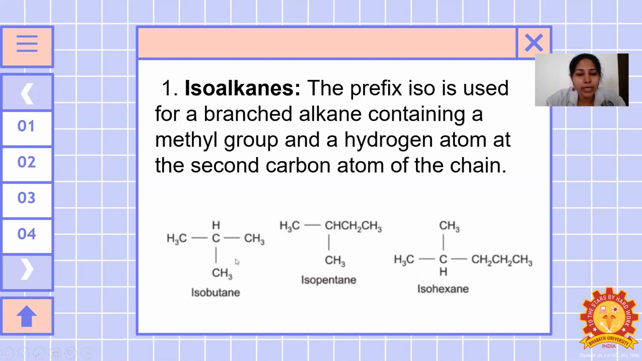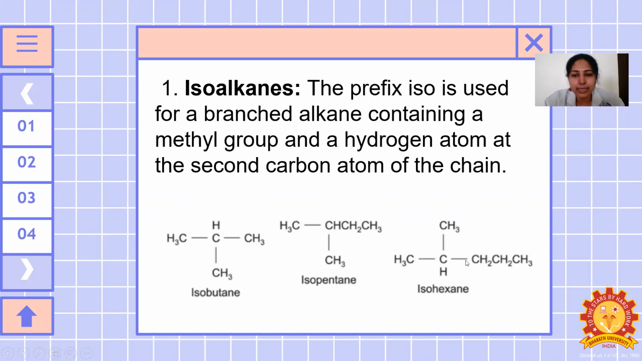So how many carbon atoms are there? 1, 2, 3, 4. So buta. So isobutane, because no double bonds are there, it is considered as an alkane. The secondary carbon atom carries a methyl group. Here also the secondary carbon atom carries a methyl group. So we are counting 1, 2, 3, 4, 5. So isopentane. 5 carbon atoms are there, so it is considered as an isopentane.